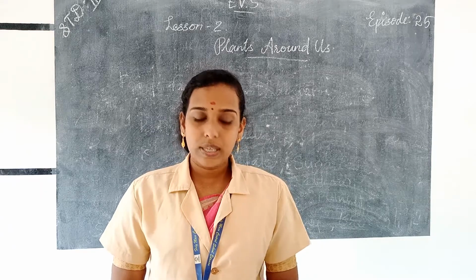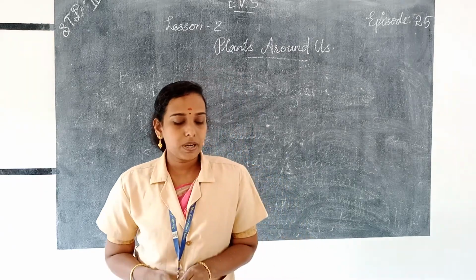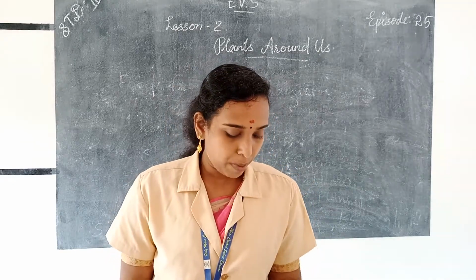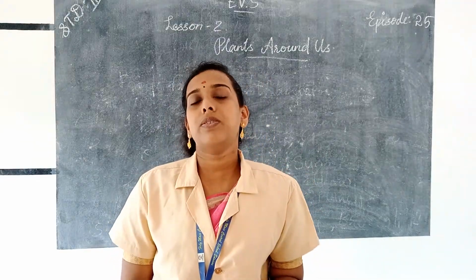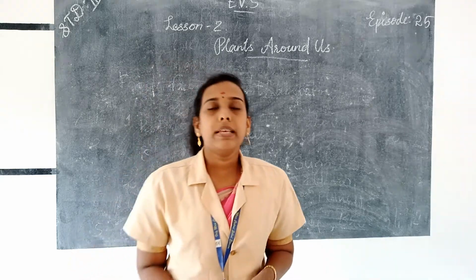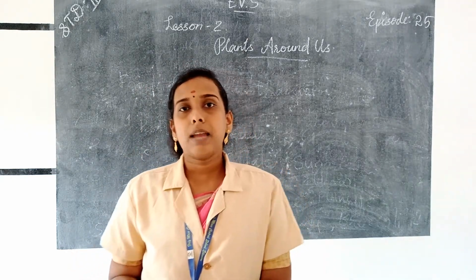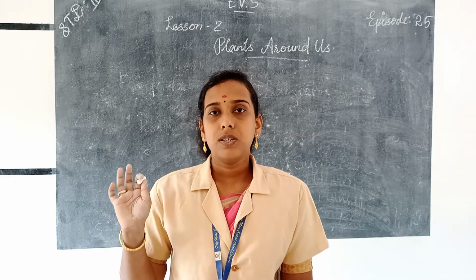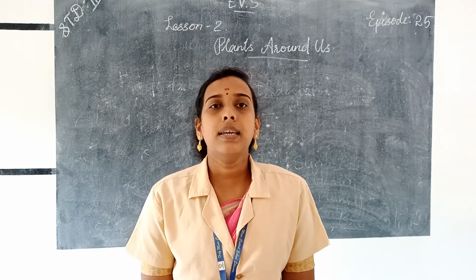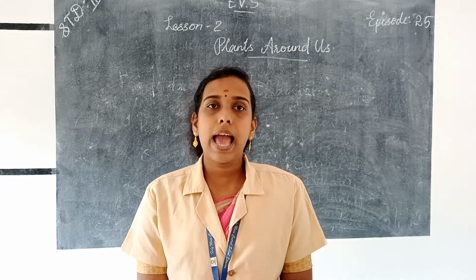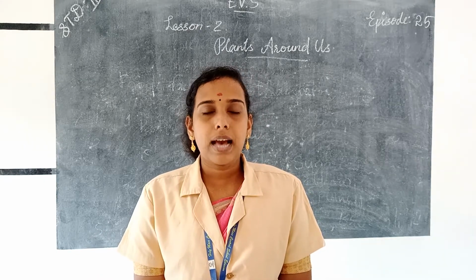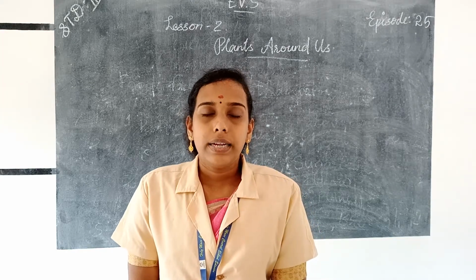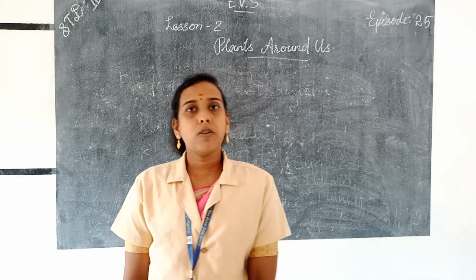So our lesson 2 is over, and in this chapter we studied about plants around us and different types of plants according to their sizes and according to their habitat. So on the basis of sizes, plants can be classified into 5 types: trees, herbs, shrubs, climbers and creepers. And according to the habitat, plants can be classified into terrestrial plants, aquatic plants, desert plants and mountain plants.